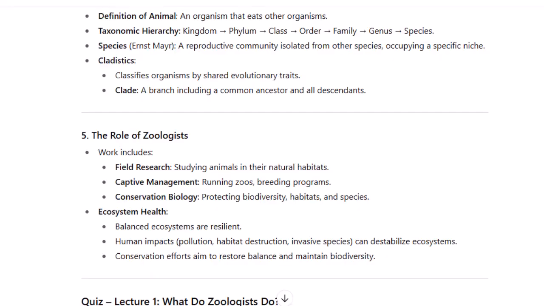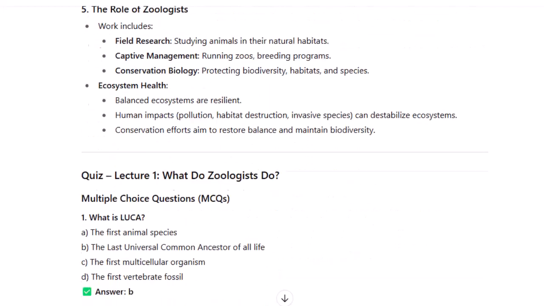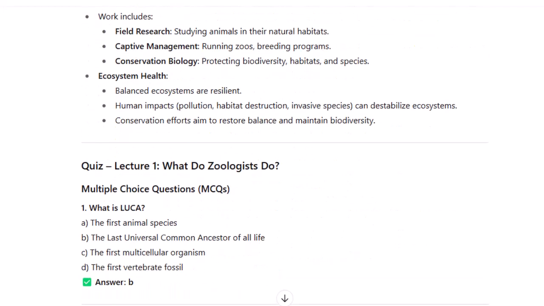The role of zoologists' work includes field research, studying animals in their natural habitat, captive management, running zoos, breeding programs, conservation biology, protecting biodiversity, habitat and species, ecosystem health. Balanced ecosystems are resilient. Human impact, pollution, habitat destruction, invasive species can destabilize ecosystems. Conservation efforts aim to restore balance and maintain biodiversity.